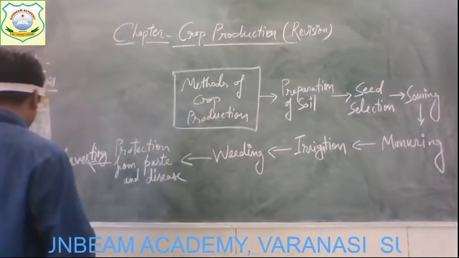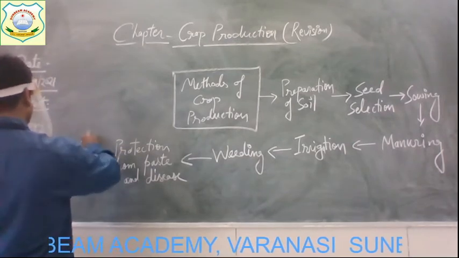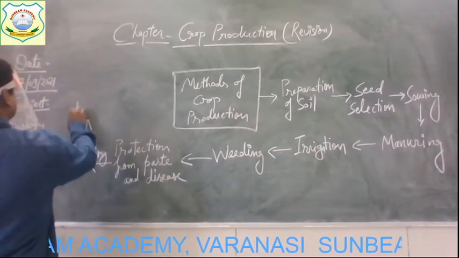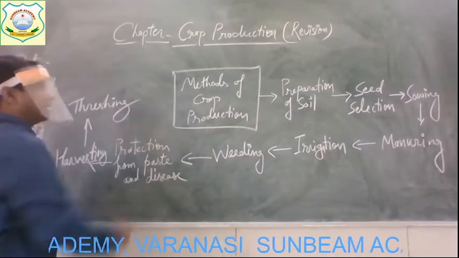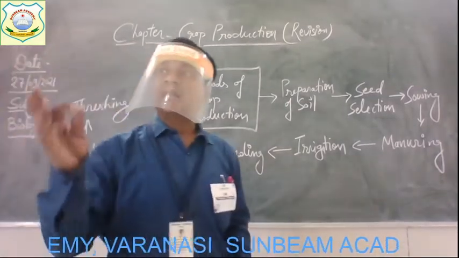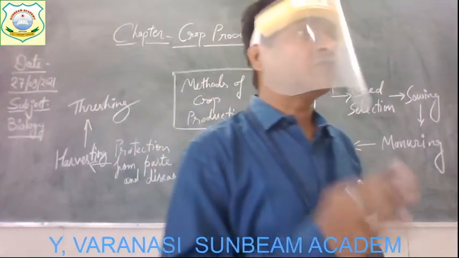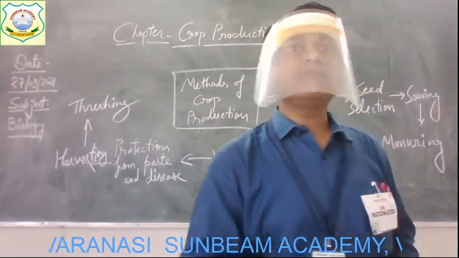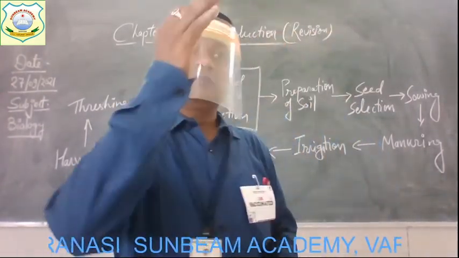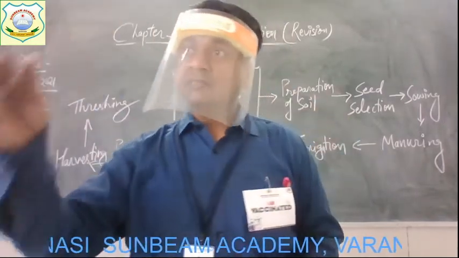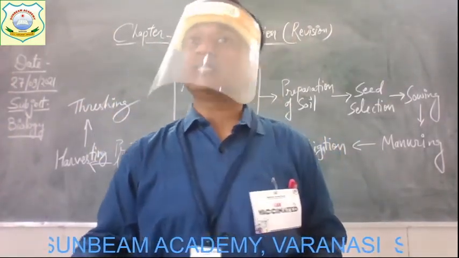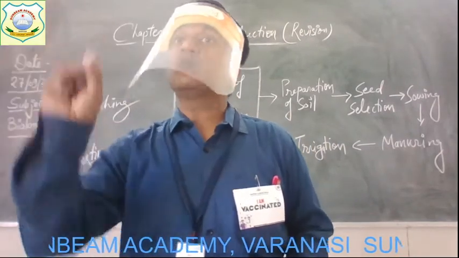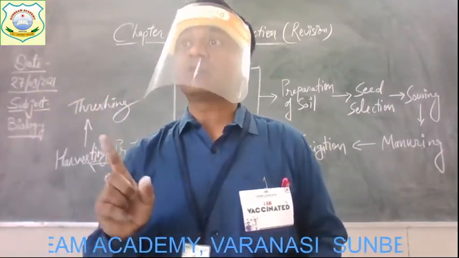Now after the harvesting or cutting down, what is the next step? Threshing. When the crops are cut from the field, we have the grains present in the plant and the rest of the plant also, because it is not possible to pluck the seeds one by one from the crop plant.